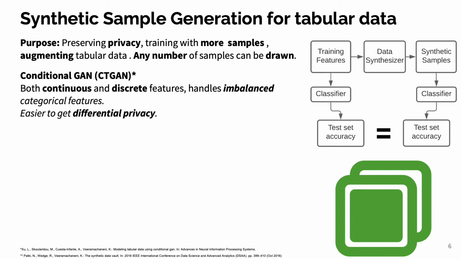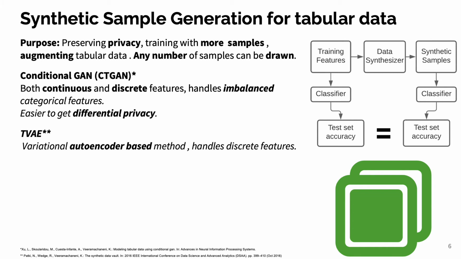Some promising data synthesizers for tabular data are conditional GAN that can handle mixed feature types, both continuous and discrete, in addition to accommodating imbalanced categorical features. For continuous features, CTGAN can estimate non-Gaussian distributions, and for discrete features, it approximates multiple modes. Also, since the generator in CTGAN has no access to real data during the training, it's easier to achieve differential privacy with it.